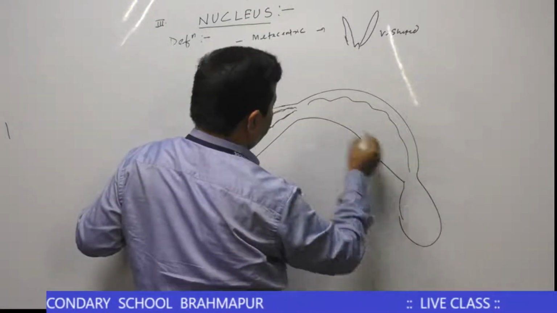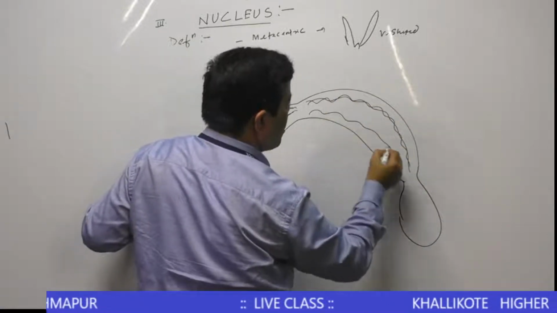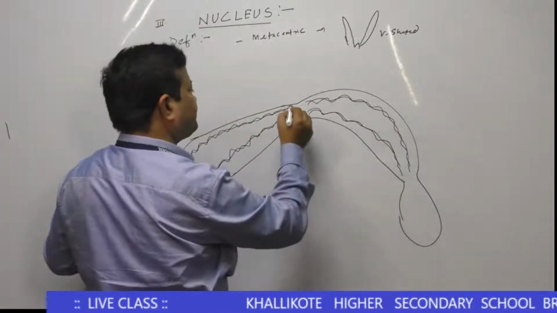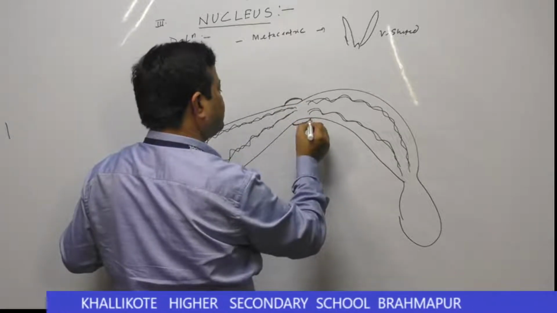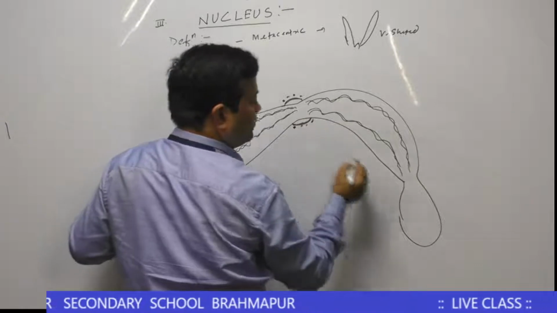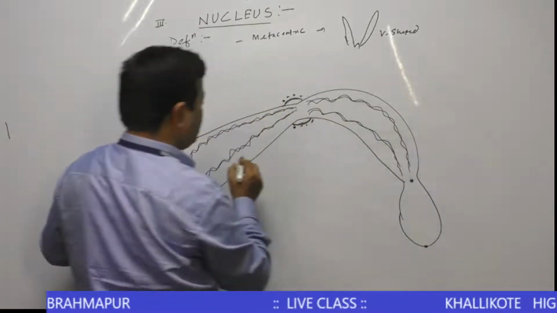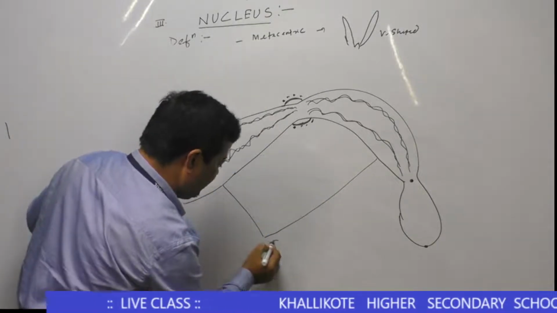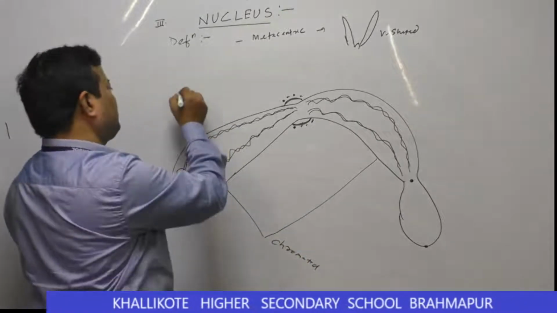Look at the picture. Here this is called a chromatid. This is called chromatid. This is called a chromonema.